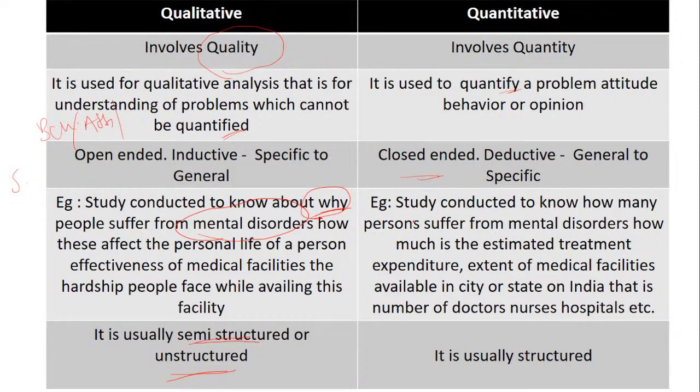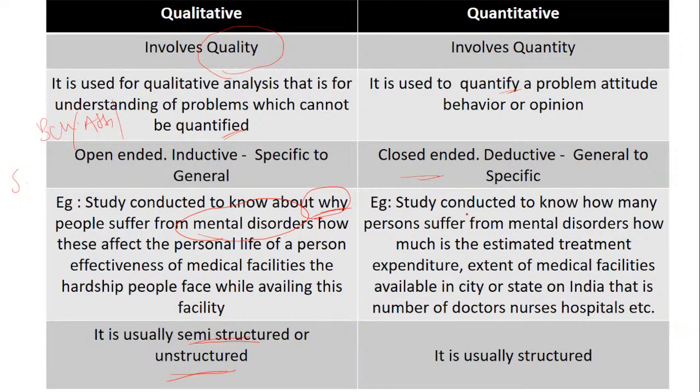Now, your example. I have taken the same example as earlier, but how it can become quantitative and how it can become qualitative, I'm differentiating that. Now, if you can see this example, that is mental disorders. Here what we studied, why?